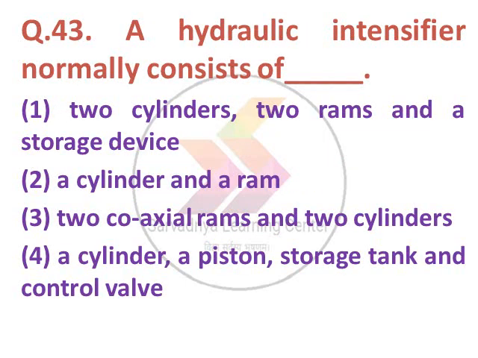Next question, a hydraulic intensifier normally consists of dash. Option 1 2 cylinders, 2 rams and a storage device, 2 a cylinder and a ram, 3 2 coaxial rams and 2 cylinders, 4 a cylinder, a piston, storage tank and control valve. The correct answer is option number 3, 2 coaxial rams and 2 cylinders.